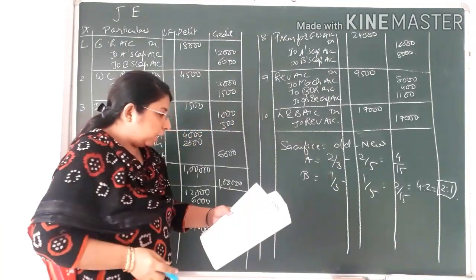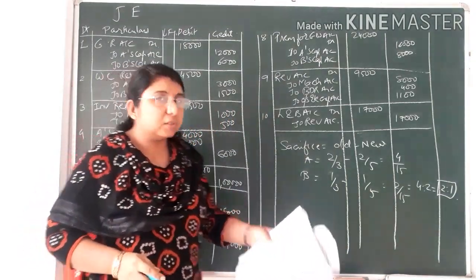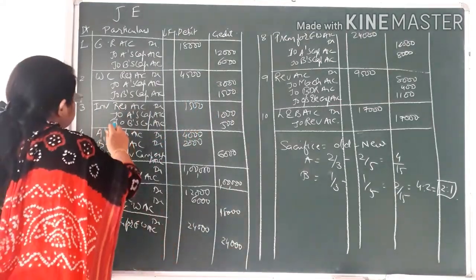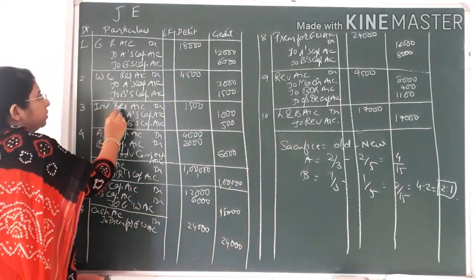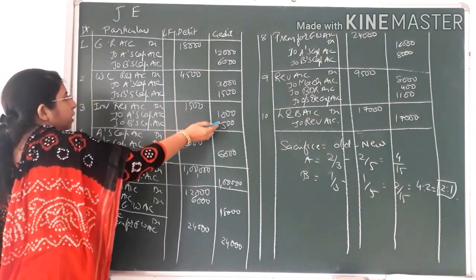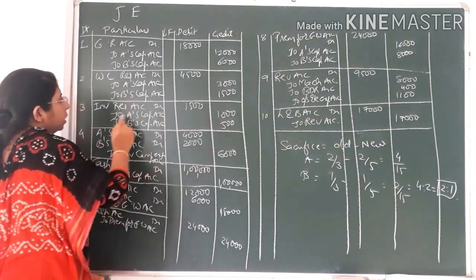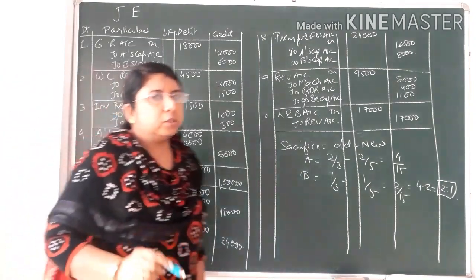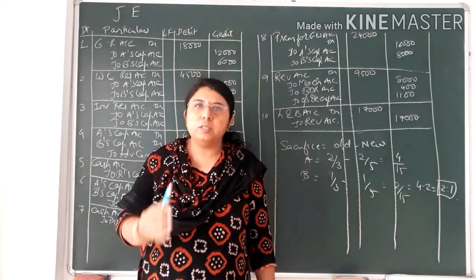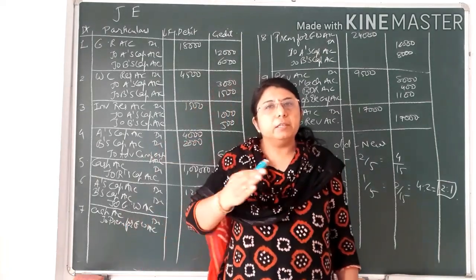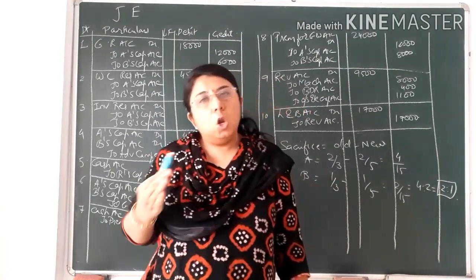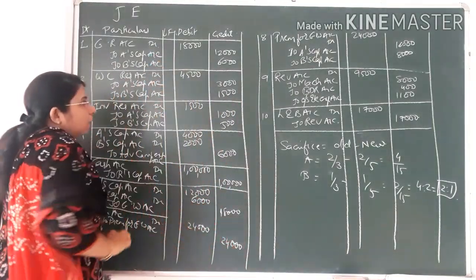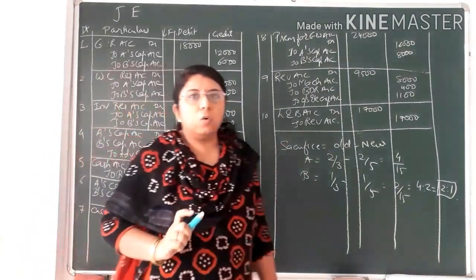In the same way, the third accumulated profit given to you is the investment fluctuation reserve. Again, same entry, you can see the third entry: investment fluctuation reserve account debit, that is 1,500. Again it is divided in the ratio of 2:1 between the old partners, that is partner A and partner B. So the first thing, when you start the question, is to distribute the accumulated profit. In the same way, you have to distribute the accumulated loss also. Over here, first of all, I have distributed the three accumulated profits amongst the old partners in their old profit sharing ratio.